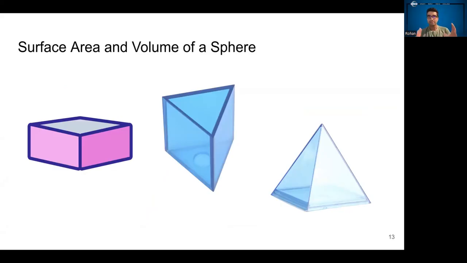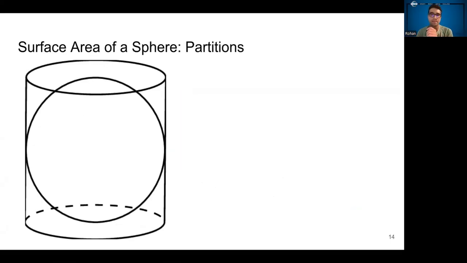As with areas of shapes, it's only possible to calculate surface areas and volumes of shapes that have flat sides and straight edges. Problem is, spheres are round. And so the closest thing you can do to calculate anything with something so round is by comparing it to something that's a little bit round and a little bit straight, like a cylinder. Here we'll talk about how he calculated the surface area of a sphere.